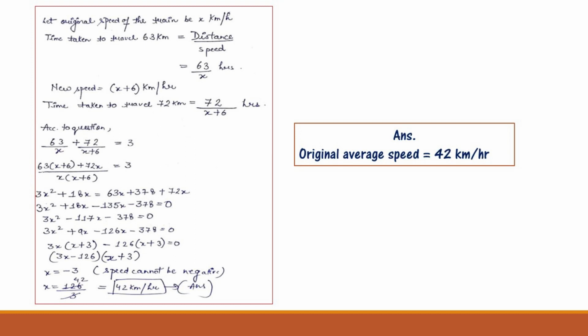Now you will cross multiply. After cross multiplying, you will receive the x values, that will be minus 3 and 42. How does it come? That is 126 divided by 3, that comes to 42. Now the x value which is minus 3 is not the answer, because speed cannot be negative. So the answer is 42 km per hour. So the original average speed is 42 km per hour.